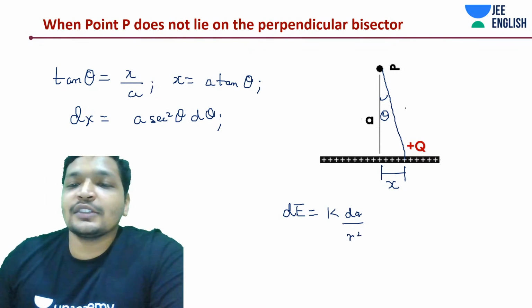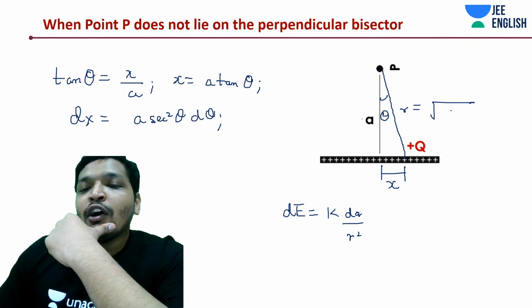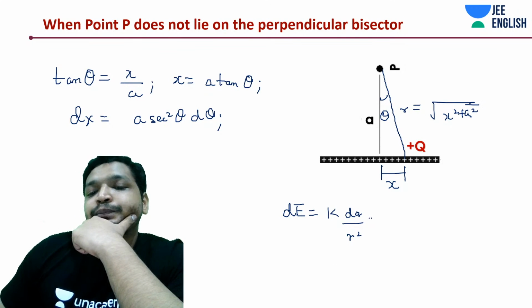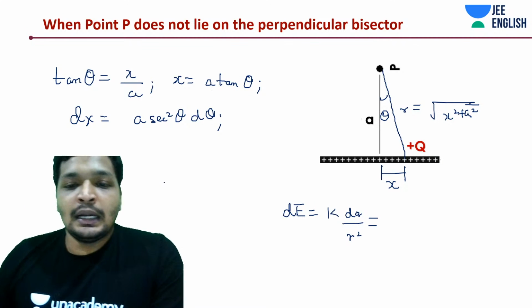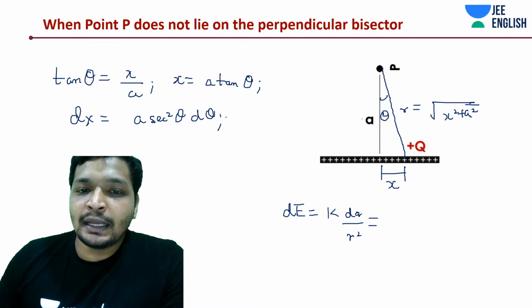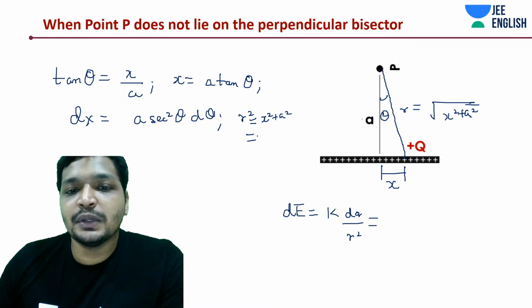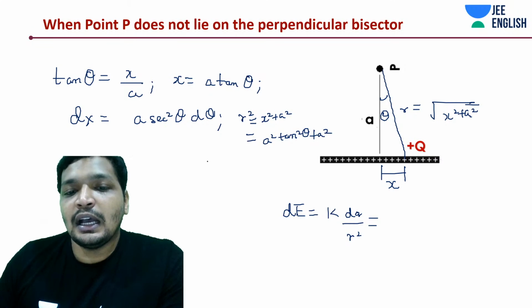How much is r? r is under root of x square plus a square. Substitute everything. It's simple. We can calculate r square simply from here. r square is equal to x square plus a square, which is going to be a square tan square theta plus a square. As we saw earlier, this is nothing but a square sec square.